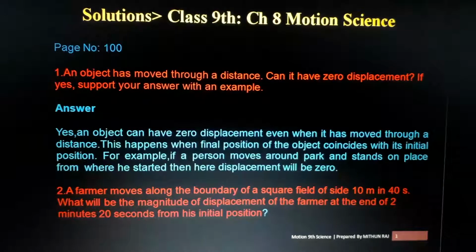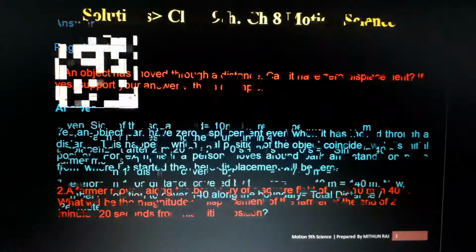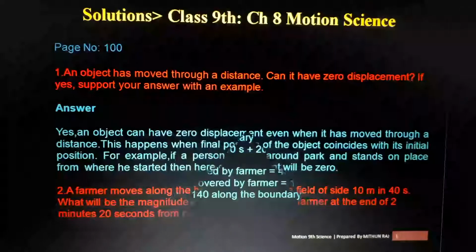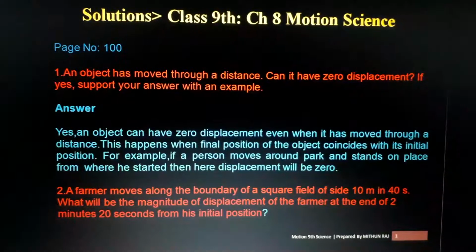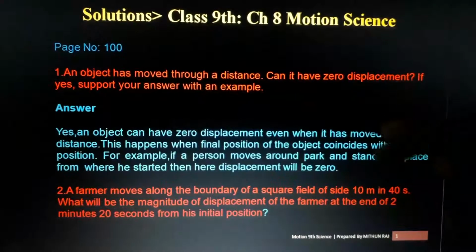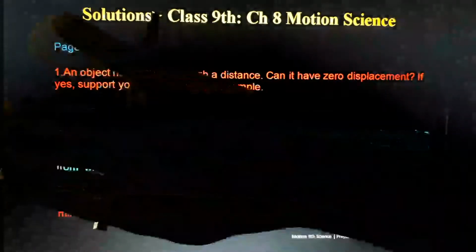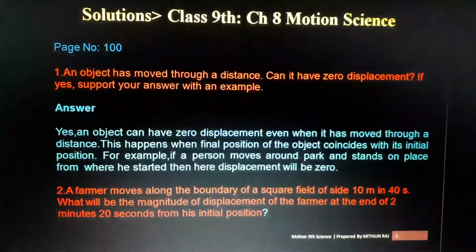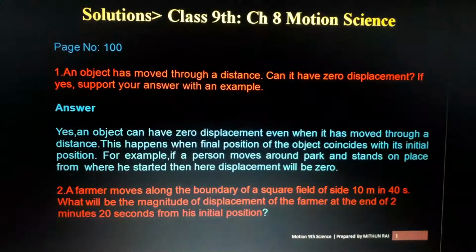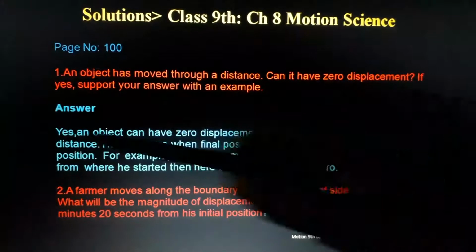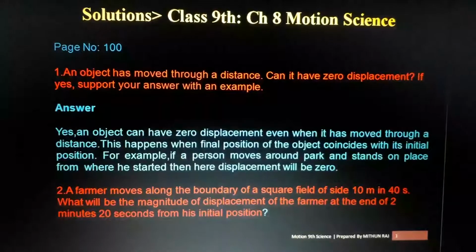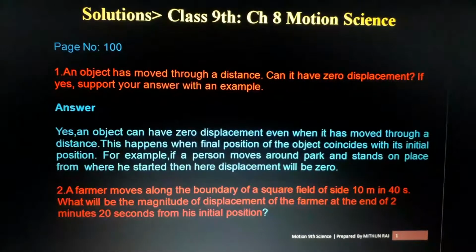So, this is the first question regarding that. First question in our textbook: An object has moved through a distance. Can it have zero displacement? If yes, support your answer with an example. Before reading the answer, just think about that. Okay, first think it. Anyway, the answer is written: yes. We can see that, we already studied.